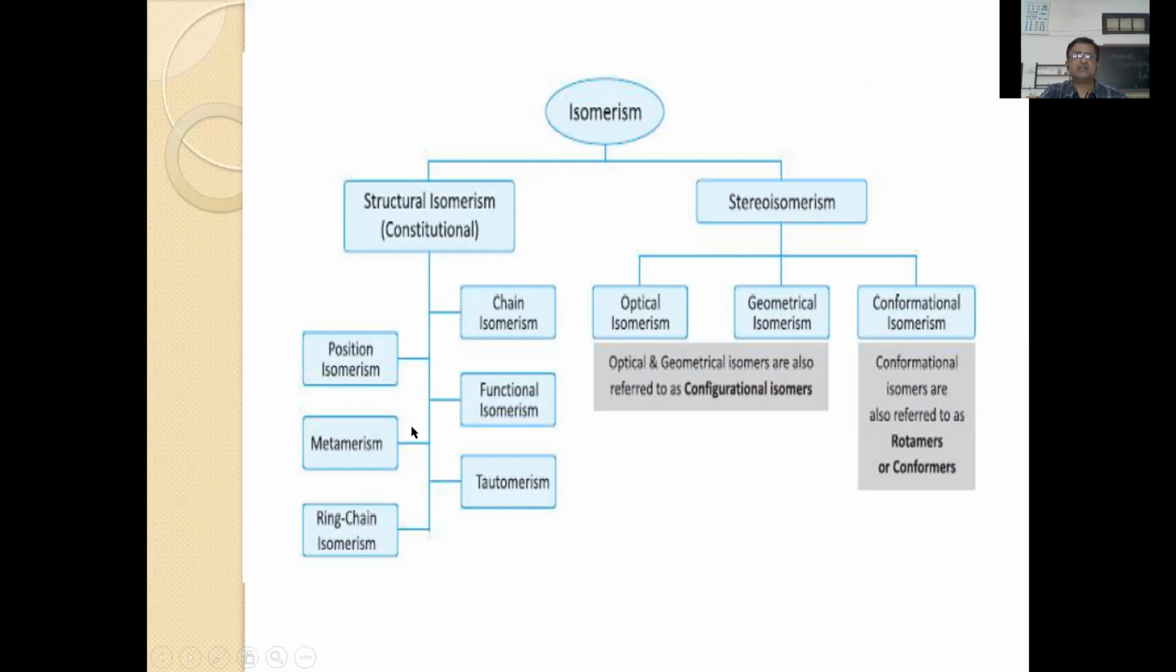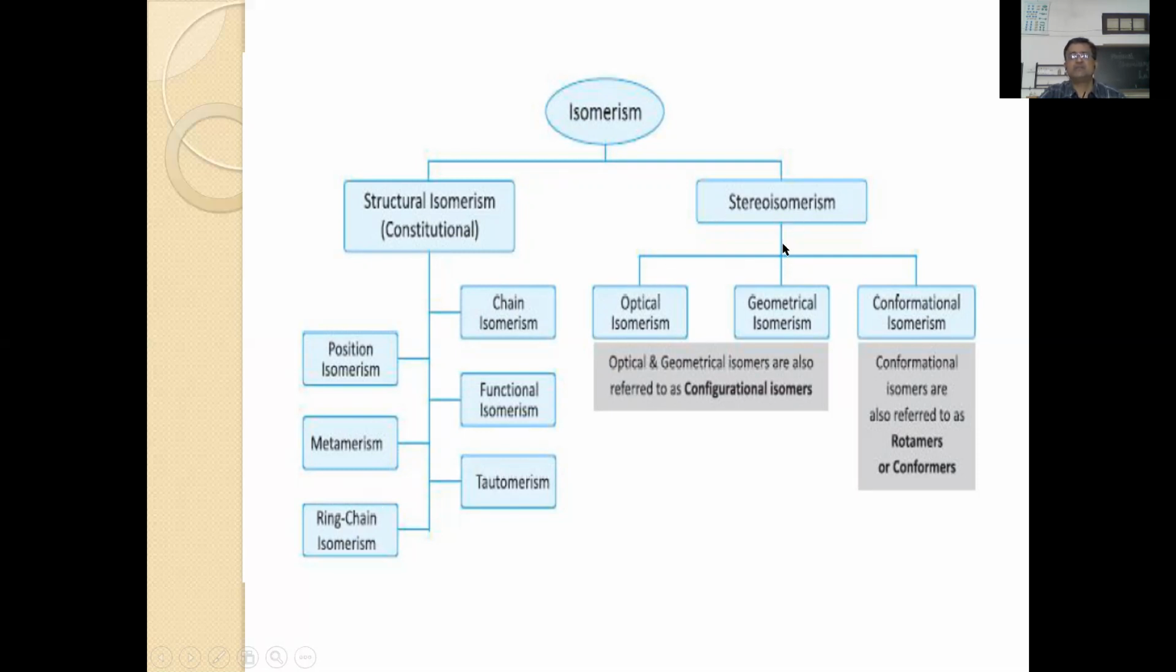In structural isomerism, you will find chain isomers, which differ in the carbon chain; positional isomers, which differ in the position of the double bond or functional group; functional isomers, which differ in the functional group; metamerism, uneven distribution of the carbon atoms around the functional group; tautomerism, a dynamic equilibrium between two compounds where the compound exists in its stable form; and then ring chain isomers. So these are 6 types you will find in the constitutional isomers.